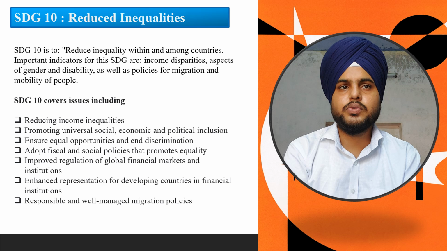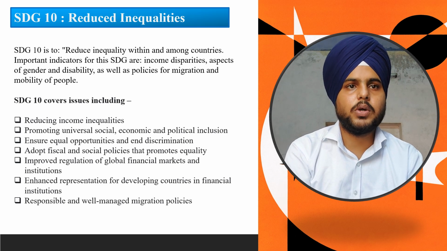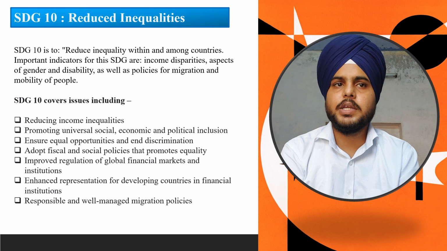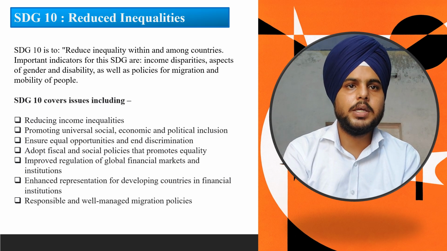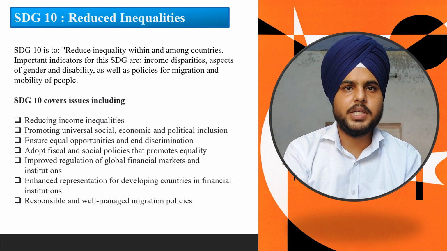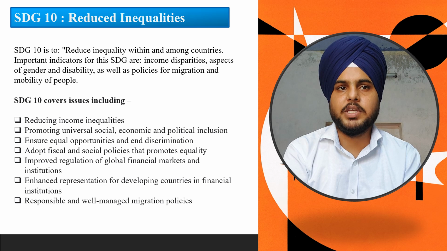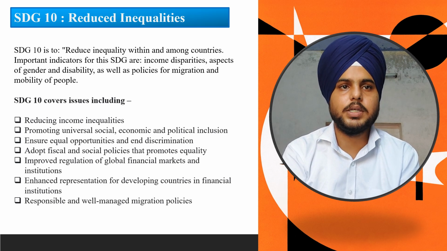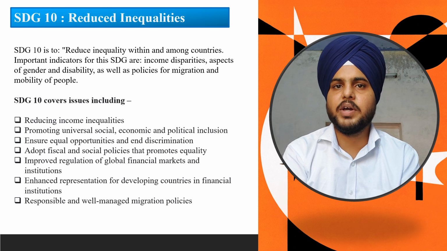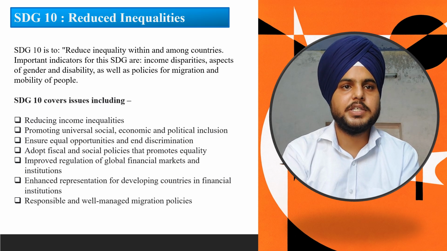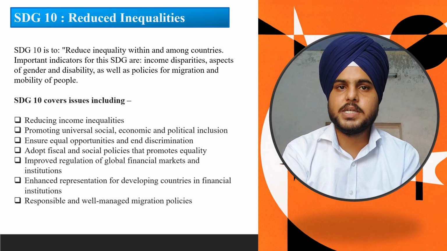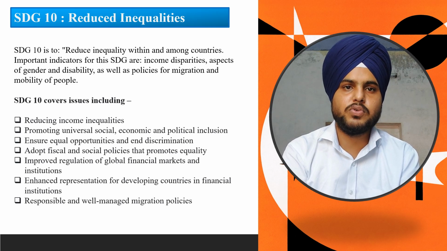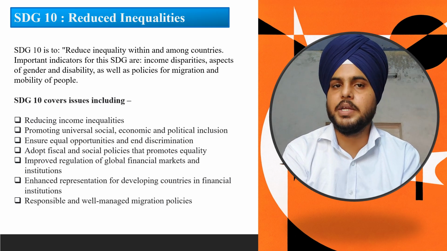SDG 10 covers issues including reducing income inequalities, promoting universal social, economic, and political inclusion, ensuring equality of opportunities and ending discrimination, adopting fiscal and social policies that promote equality, improved regulation of global financial markets and institutions, enhanced representation for developing countries in financial institutions, and responsible and well-managed migration.